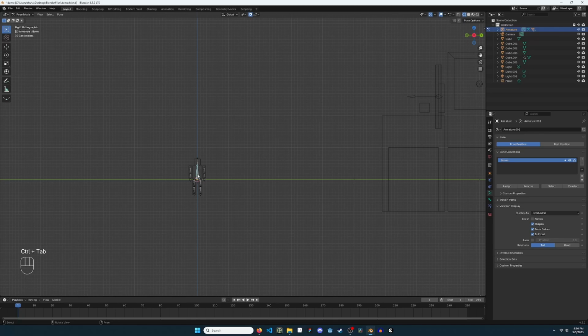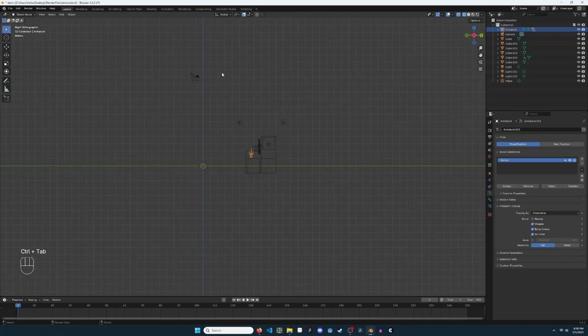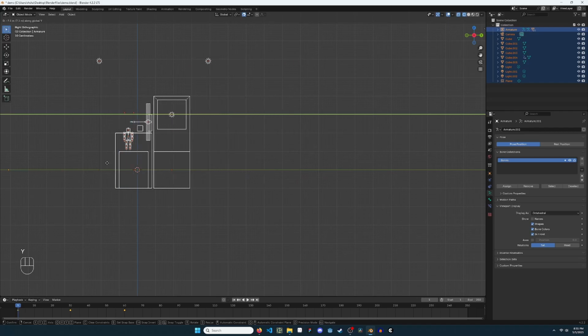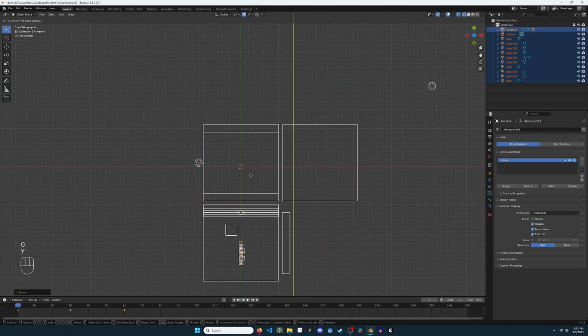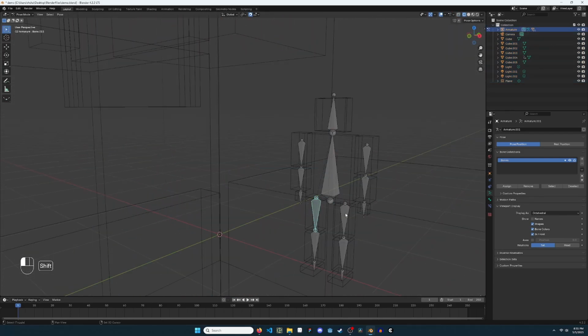Select the armature, enter Pose Mode, move the model to the desired location. Pose the model by moving the bones.